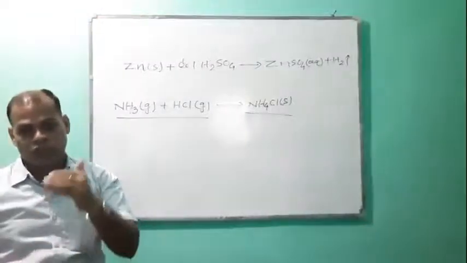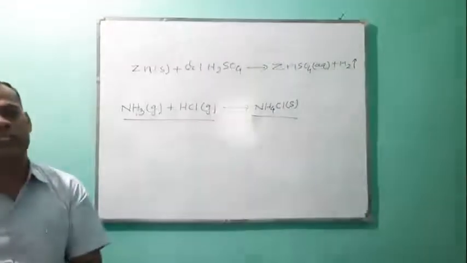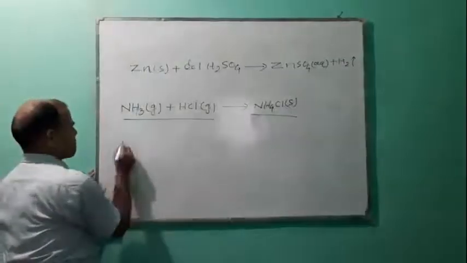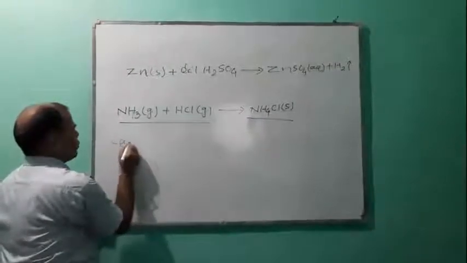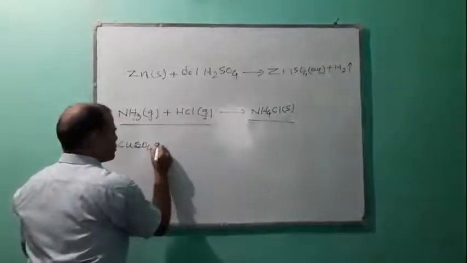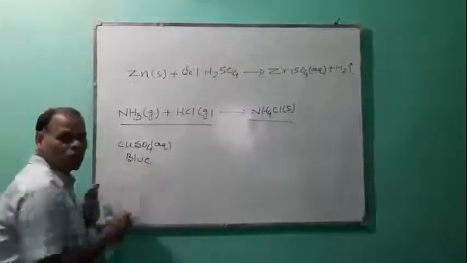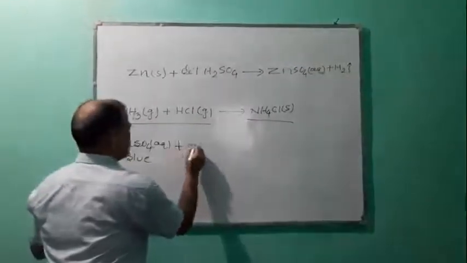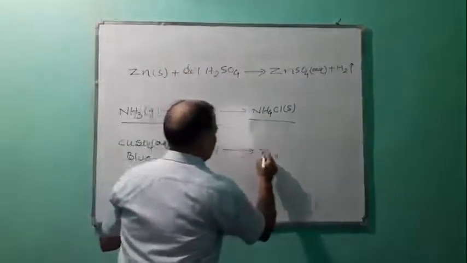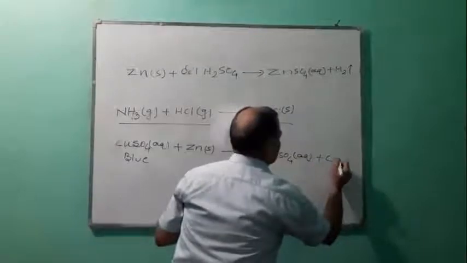Next characteristic of a chemical reaction is change of color. Like CuSO4 aqueous, which is blue in color, when you add zinc metal, then it forms ZnSO4 aqueous plus copper solid.